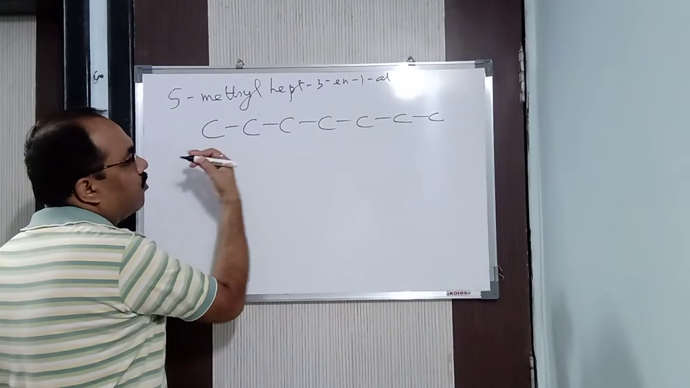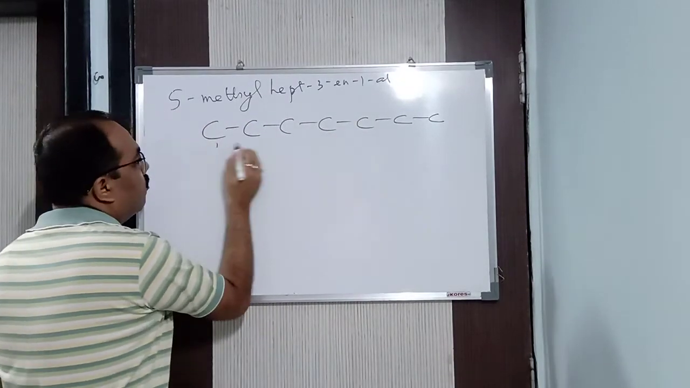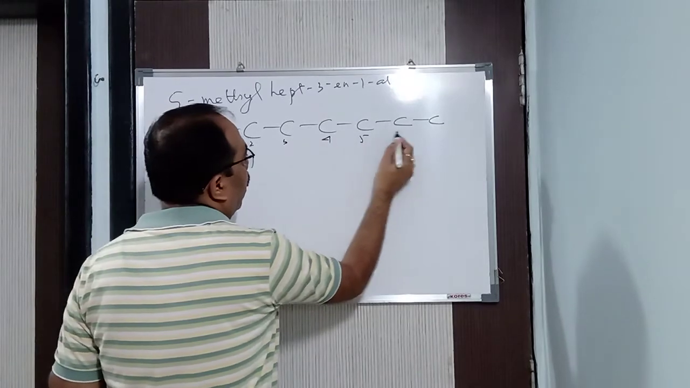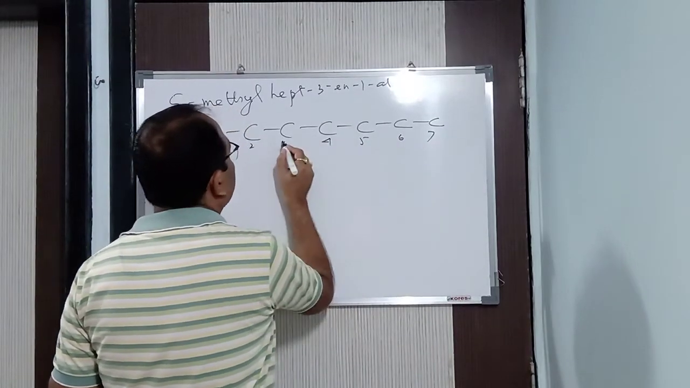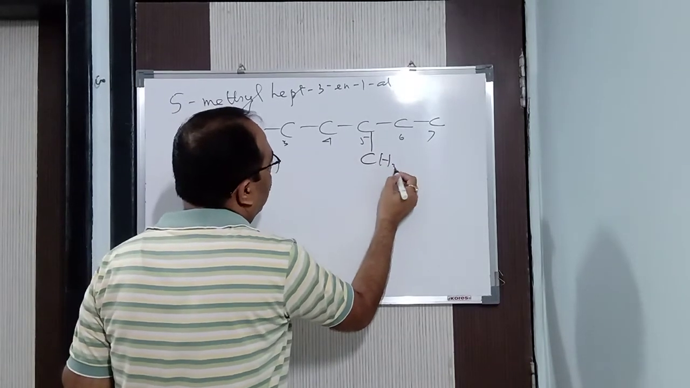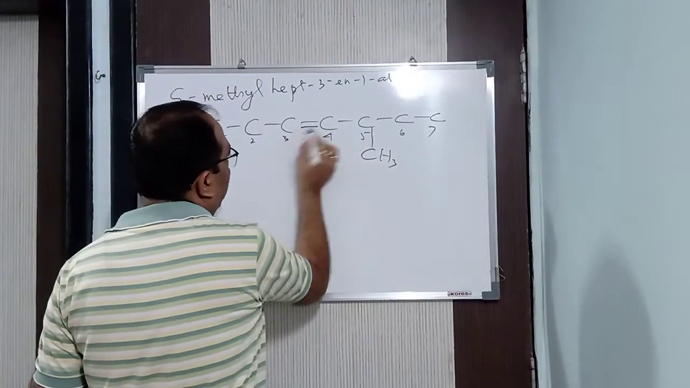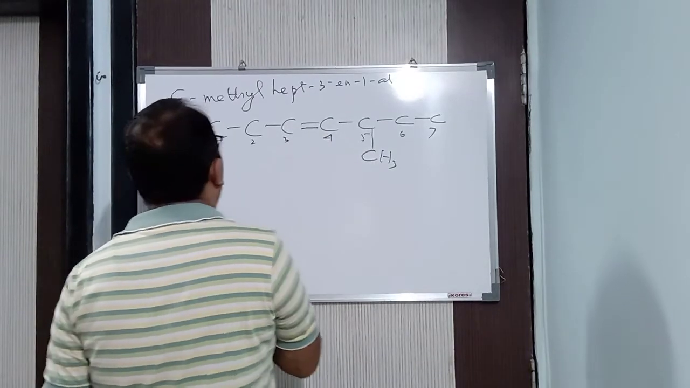Now do the numbering. From any side you can do the numbering, either this end or this end, because you are drawing the structure. 1, 2, 3, 4, 5, 6, 7. So what is being said: 5-methyl. Fifth position it is methyl. Done. Hept-3-yn, that is third position, yne. First position, al.